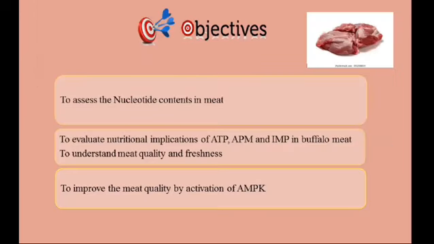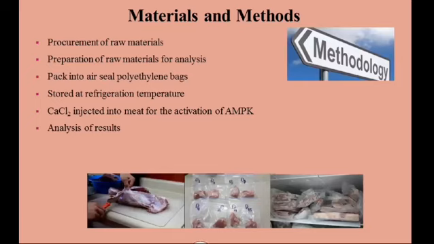Then I will explain the objectives of my study: to assess the nucleotide contents in meat, to evaluate nutritional implications of ATP, AMP, and IMP in buffalo meat, to understand meat quality and freshness, and to improve the meat quality by activation of AMPK. And here are the materials and methods of my study.